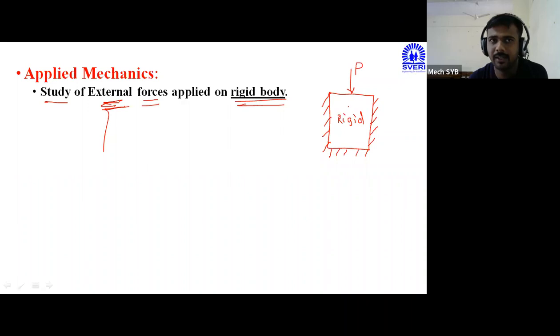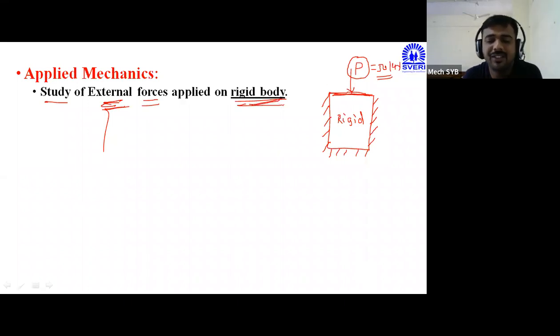So you can see here one figure I have drawn. In that, this P amount of force is there. This P value I will consider as 50 kilonewton. This 50 kilonewton force I have applied from the external side. So this is the outside of the body, correct? This is the outside face of this particular body. That's why this P will be considered as an external force applied on the body. Simple definition of the external force: the force which is applied externally on that particular body is called an external force.